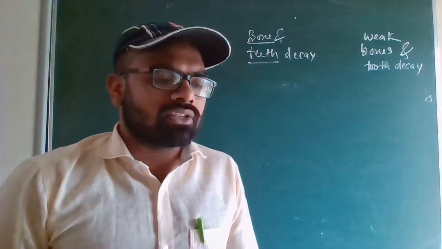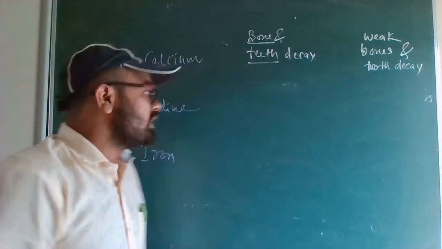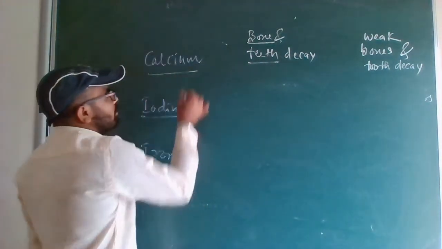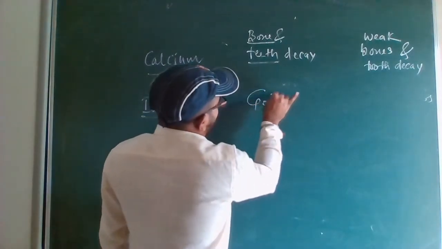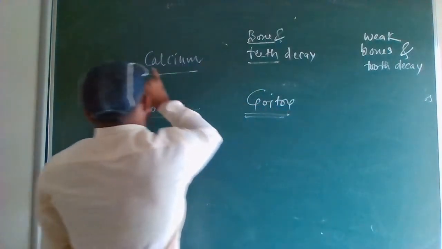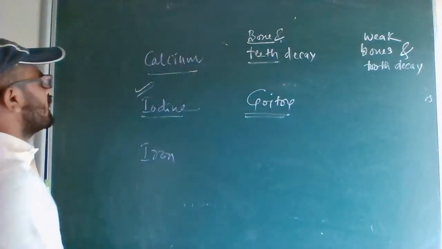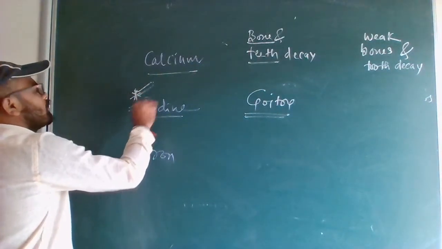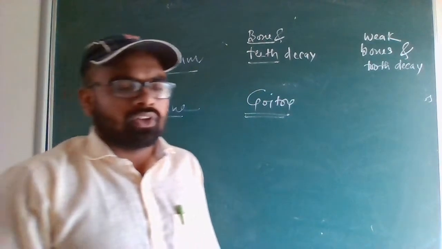So next one is iodine. If there is a lack of iodine, the disease goitre will come. This is very much important. Which is the disease that is caused by deficiency of iodine? That is goitre.